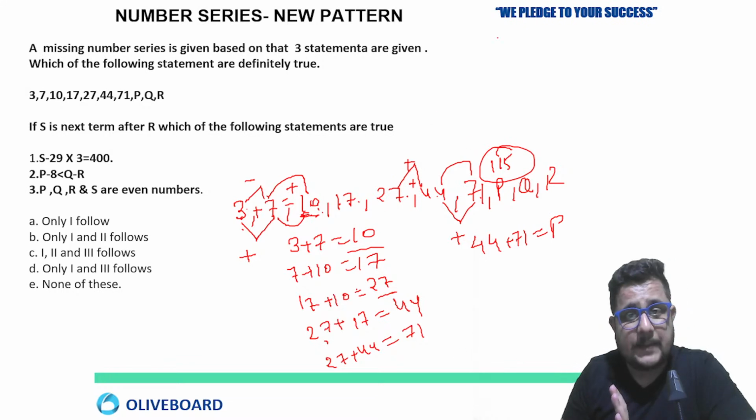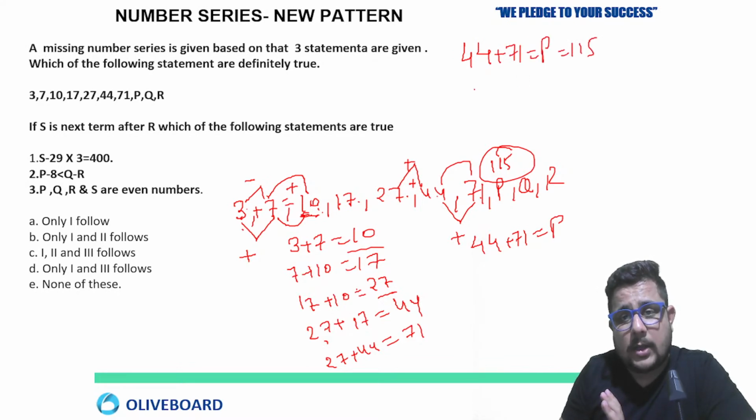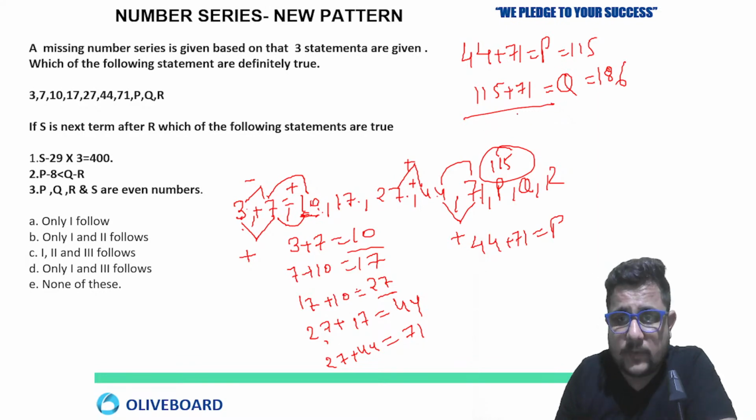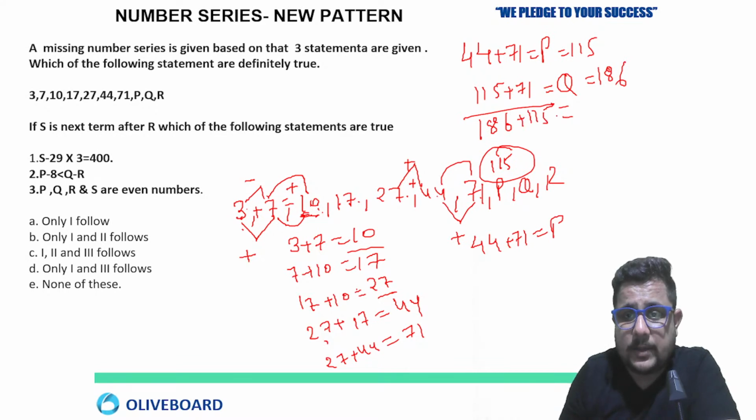Is this clear to all of you? 44 plus 71 equals P, which is 115. Now 115 plus 71 will get you the value of Q, that is 186. Then 186 plus 115 will get you 301, which is the value of R.